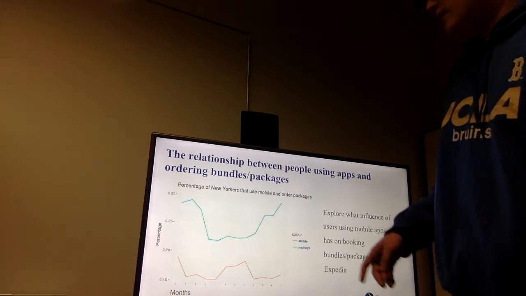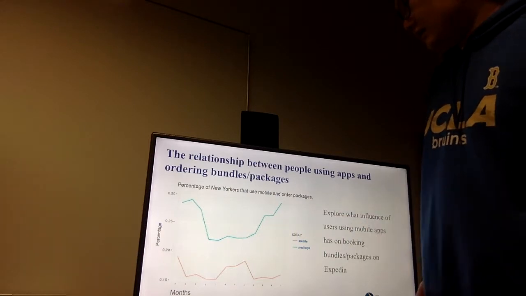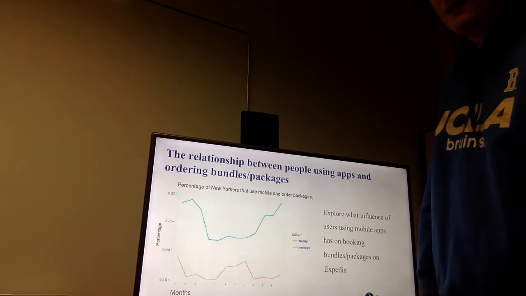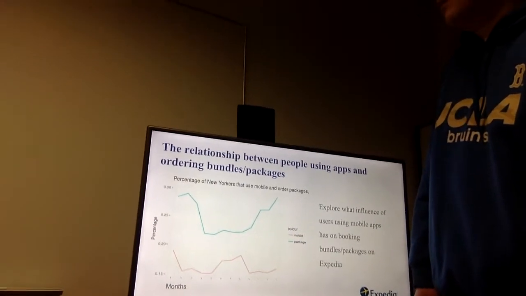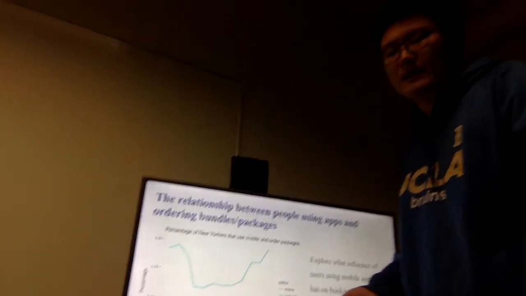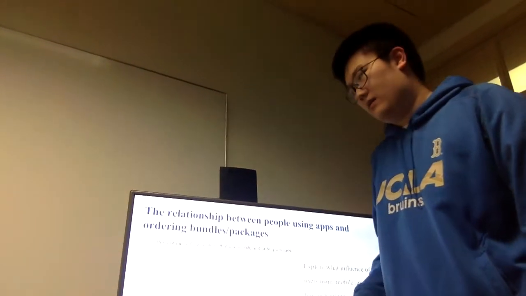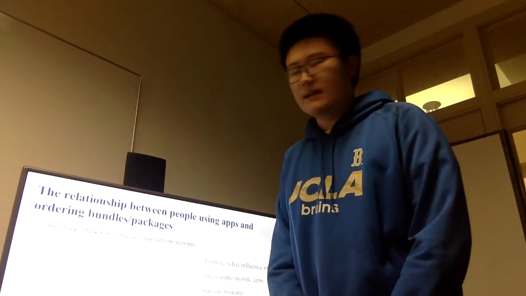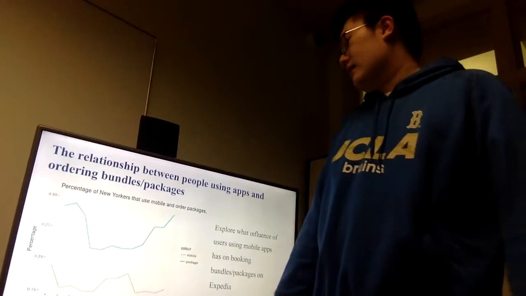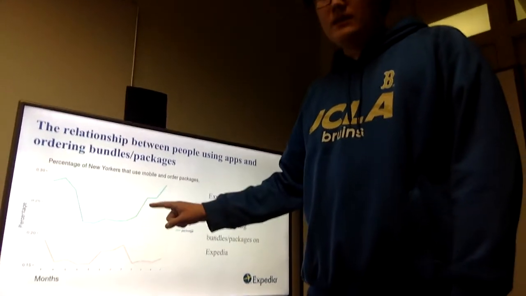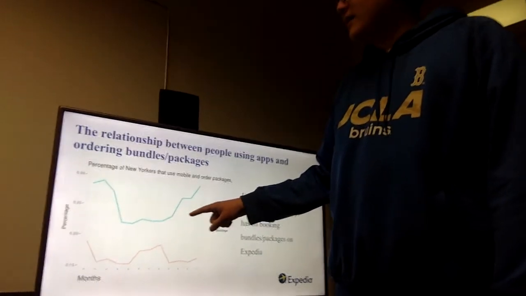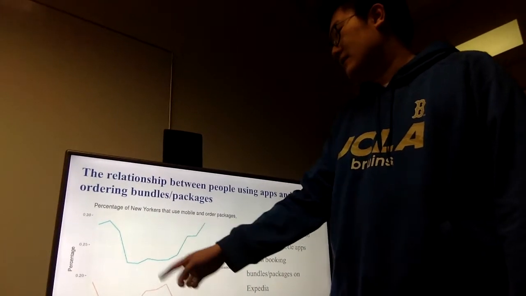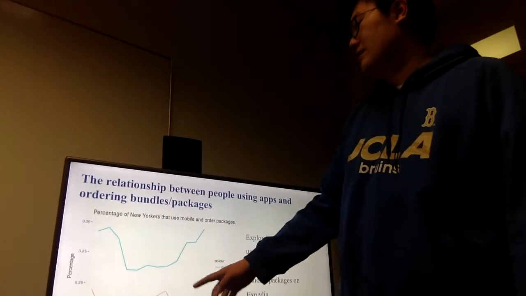So here we did a summary of the relationship between people using apps and people that order through bundles and packages. Packages are what Expedia calls their discount bundles of plane tickets and hotel tickets. We can see that the percentage of people that use packages peaks from around October to February, and starts to tank from March all the way until September.